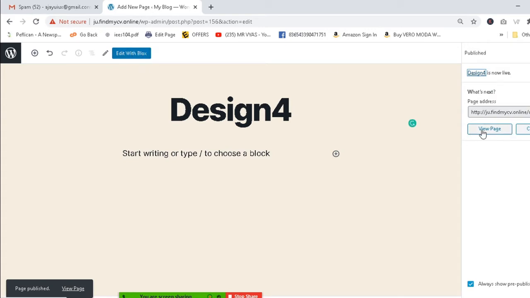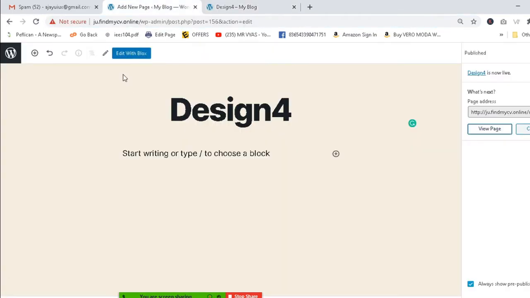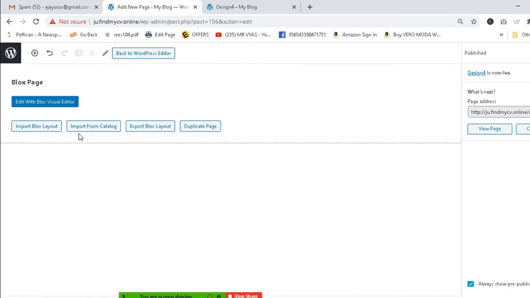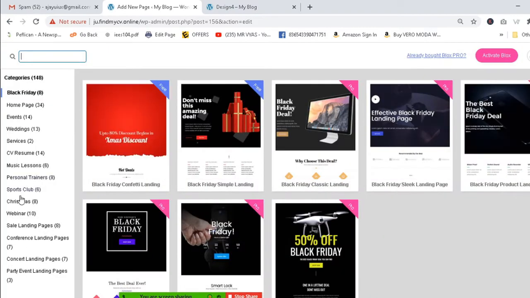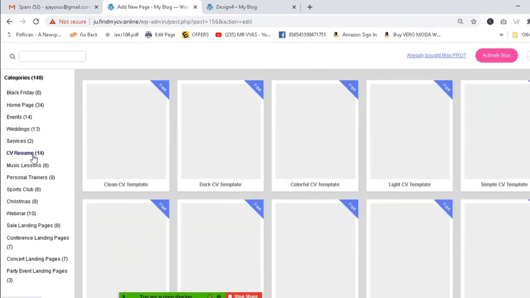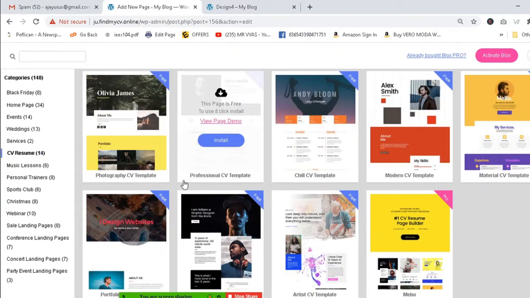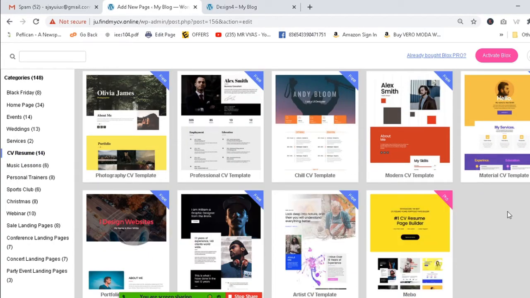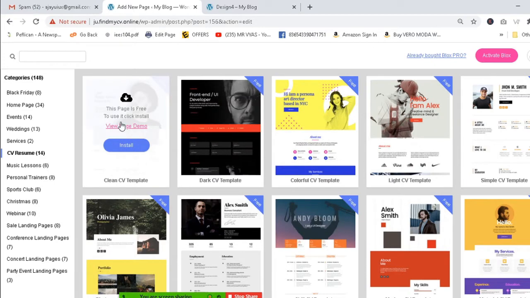Now you are not finding anything here. This is your website link, this is your name, but you are not finding anything. Now go to design upload, catalogs, CV, and you can find a lot of things here. Suppose you want to add anything, you can add it. This first one I have already added. Install this again, and this is completed. That's all, your CV is ready.